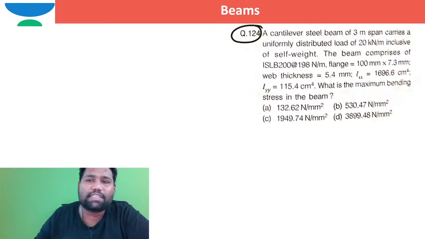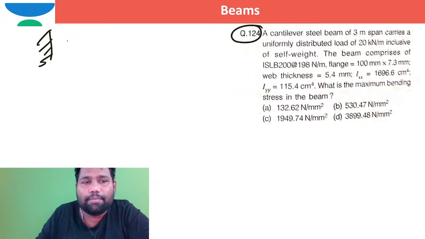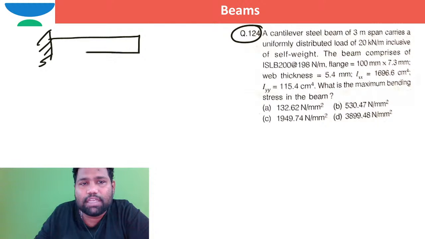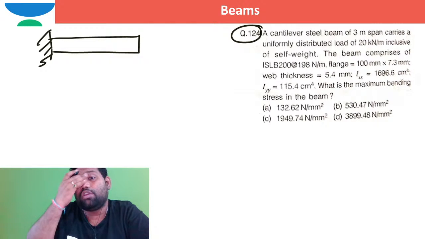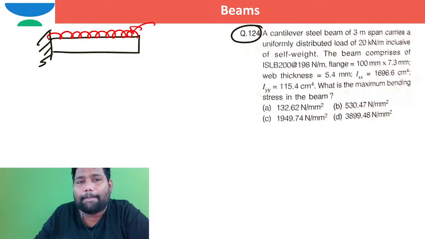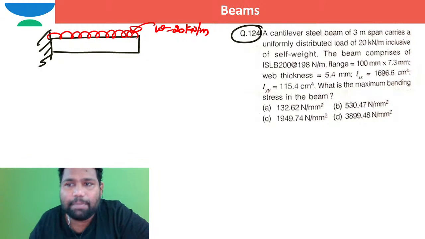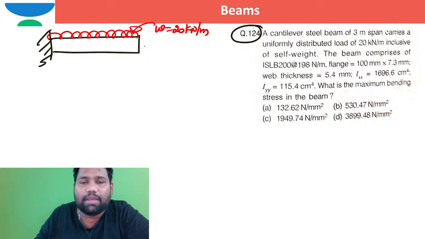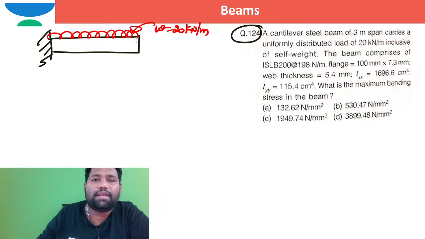A cantilever steel beam of 3 meter. Maybe a cantilever steel beam is there. It is carrying a uniformly distributed load of 20 kilonewton per meter, inclusive of self weight. The beam comprises of an ISLB, Indian Standard Light Beam.